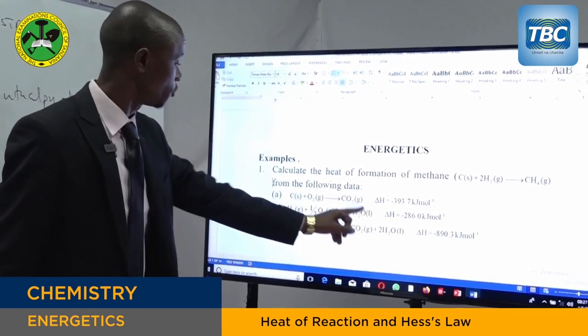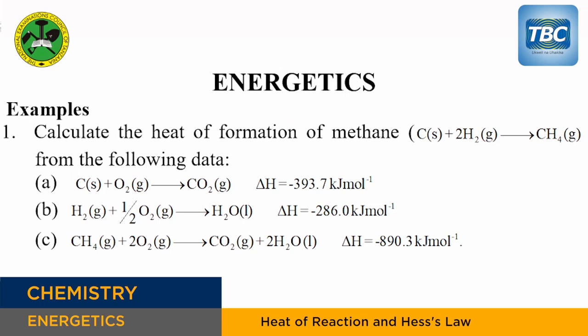The enthalpy change for this reaction is negative 393.7 kilojoules per mole. The second one is hydrogen gas burnt in oxygen to give water liquid. The enthalpy change for this reaction is 286.0 kilojoules per mole. The third one is methane burnt in oxygen to give carbon dioxide gas and water, and the enthalpy change is 890.3 kilojoules per mole. This is the question.